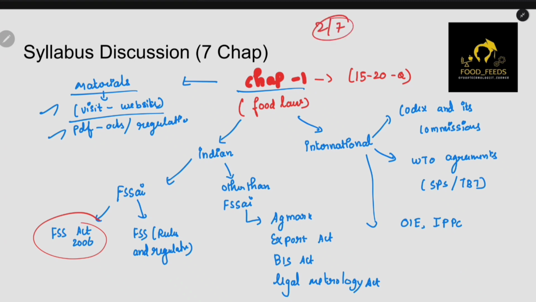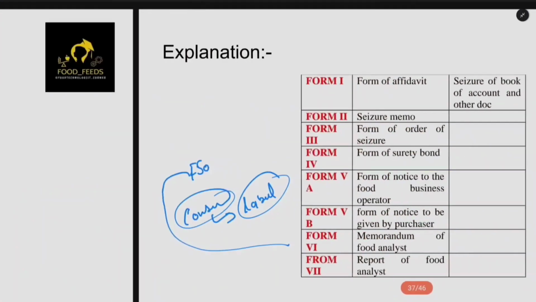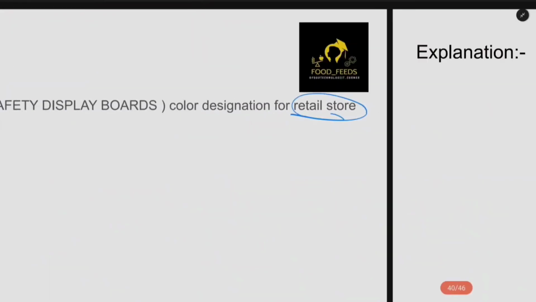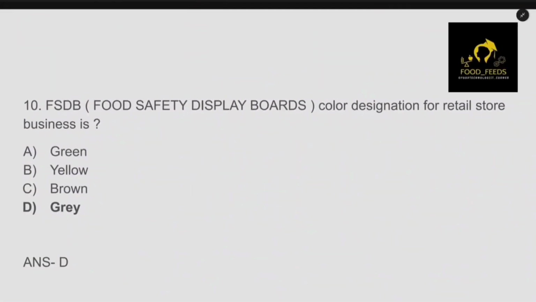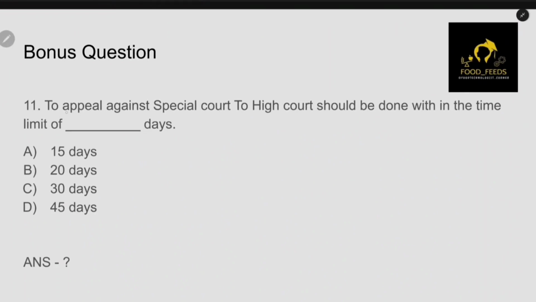Okay, so we will only discuss the MCQs for chapter 2 and chapter 7. We will try to explain a few of the topics, basically give you some idea about the MCQs. I hope this will benefit you, and we will give you one more extra question as a bonus question. So let's check this question. Okay, so this is a bonus question. To appeal against a special court to High Court, it should be done within the time limit of how much? It is an important question.